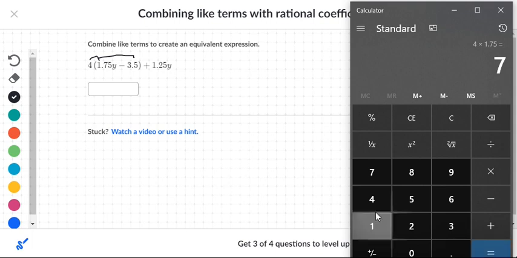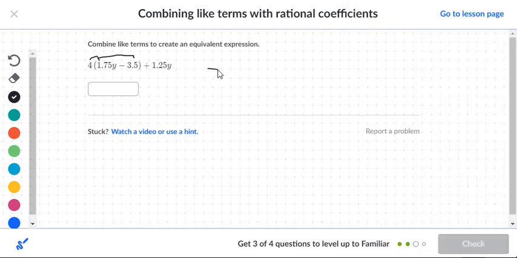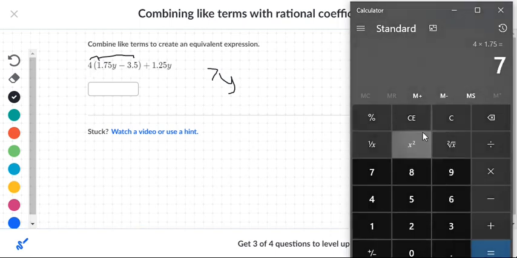So that gives me 7. So this is going to be 7y. Now we want to take 4 times a negative 3.5. So let's go ahead and clear it. So we're going to say 4 times 3.5, and that gives me 14. But realize there's a minus sign there. So this is a negative 14.